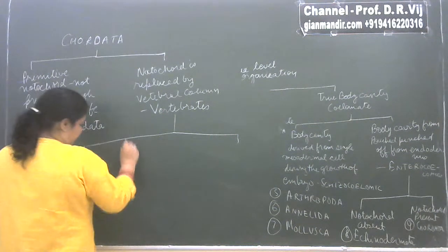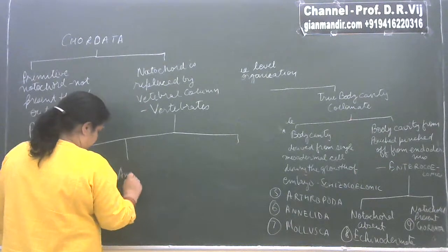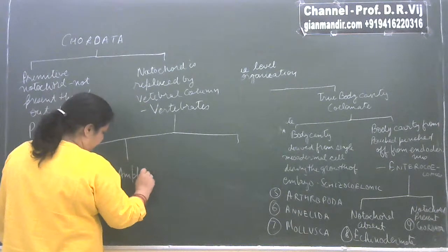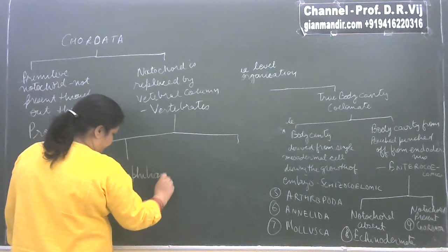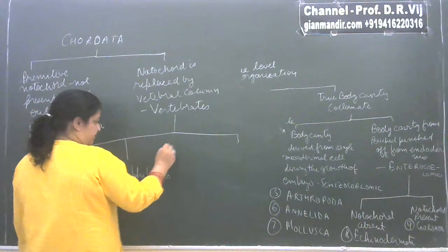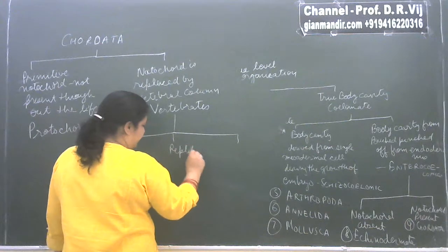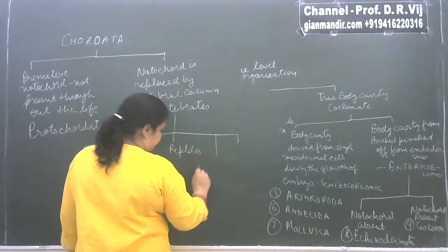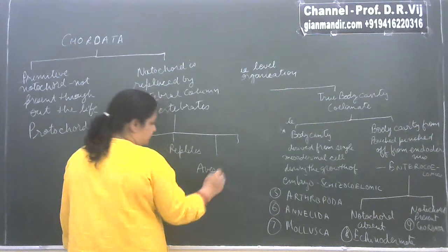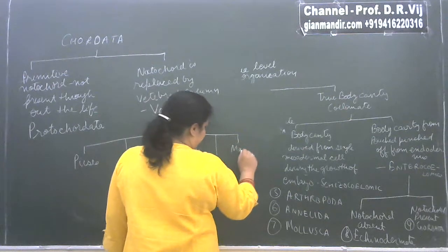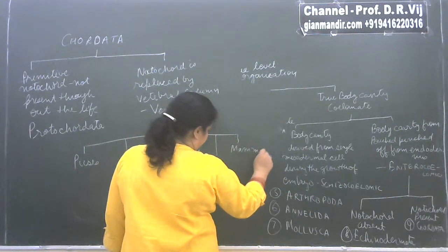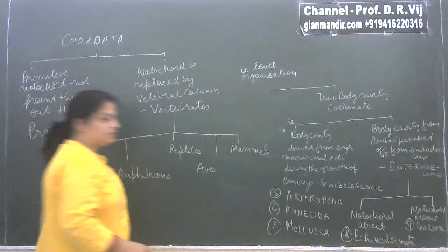Pisces, another one is amphibians, then we have reptiles, then we have aves, and then there is mammals.